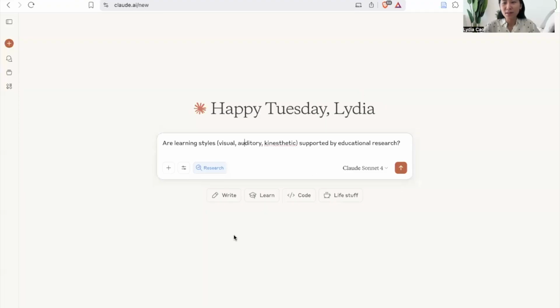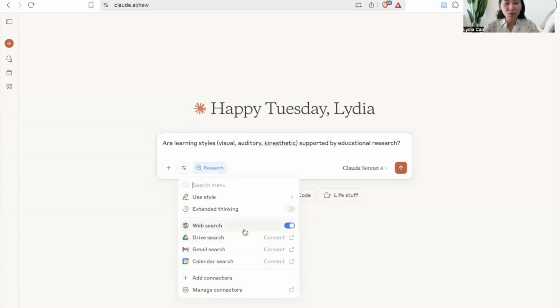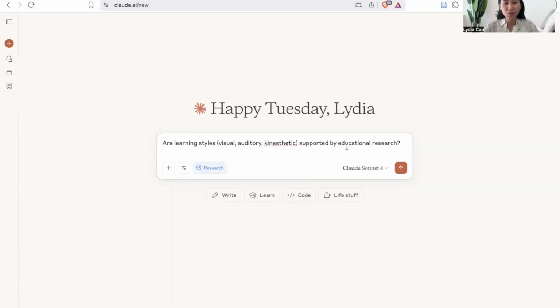So this is the interface you're all familiar with. If you click on Search and Tools, you can see there is a web search feature here. You need to turn this on in order to activate the research function. So here I toggle this on, and then I'm just putting a really simple basic prompt here for the purpose of this demo. I'm asking whether learning styles are supported by educational research. And you need to click on research to turn it on. So it is now turned blue, so it's on. And you just need to send this.